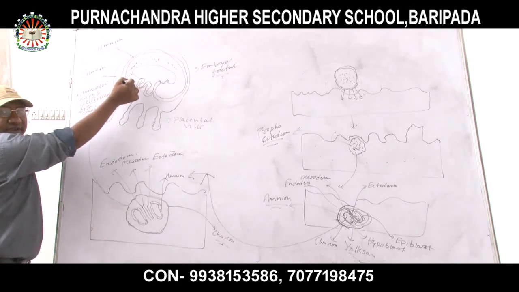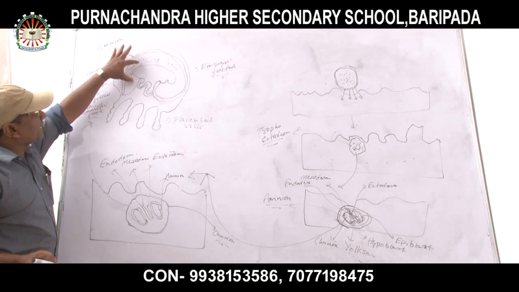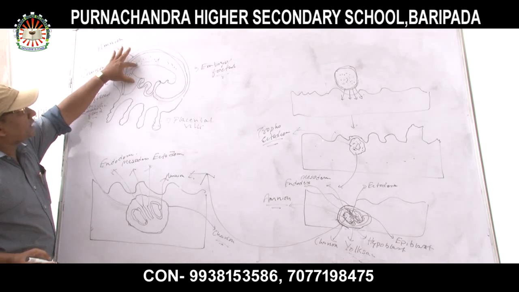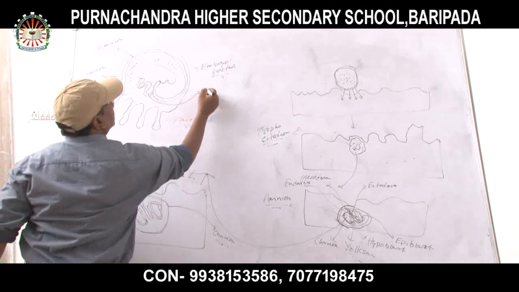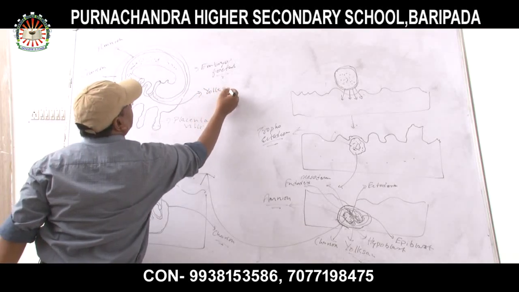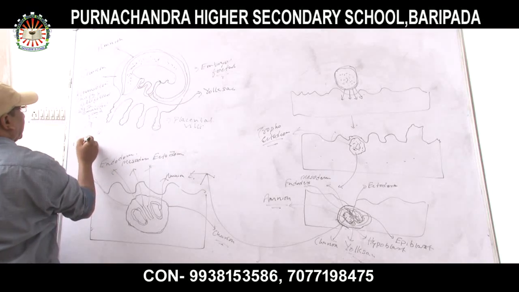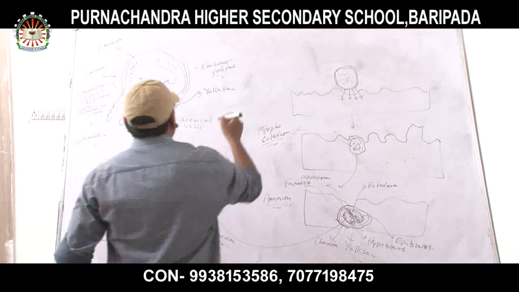And what does the amniotic cavity do? It helps to protect the developing fetus. Okay? Now, this is the yolk sac, and this is the allantois.